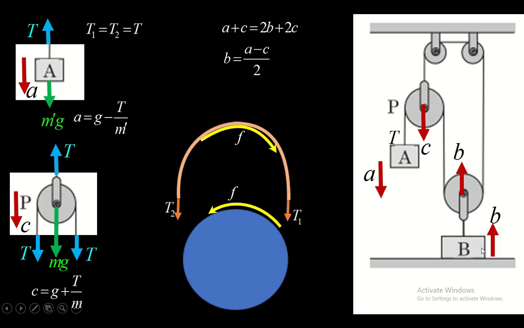B being negative means b will be in the direction opposite to what we have assumed. And since block B cannot go downwards, this means that B can have only a value equal to 0. That is the only possible value because B negative means going downwards, and B cannot go downwards. So only possible value of small b is 0. And that implies A will be equal to C. So this block A and this pulley P, they will move as a whole with common acceleration. So this you can take as a single moving block. There is no relative motion in this block.